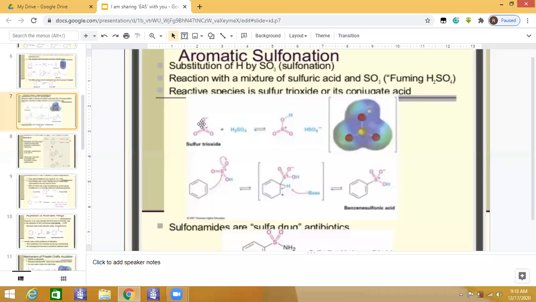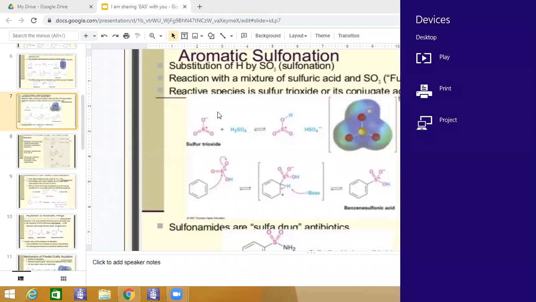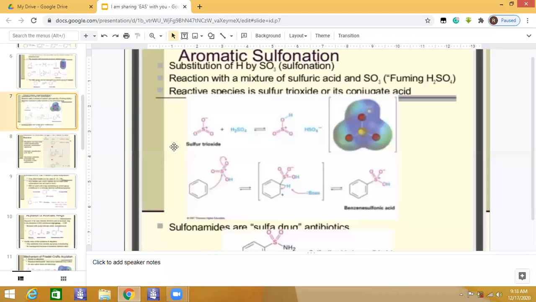Sulfur trioxide is added. So fuming sulfuric acid is used in this case as a reaction mixture of sulfuric acid and sulfur trioxide. So reactive species are your sulfur trioxide or its conjugate acid. This will form a compound which is called your fuming sulfuric acid, also referred to as oleum.